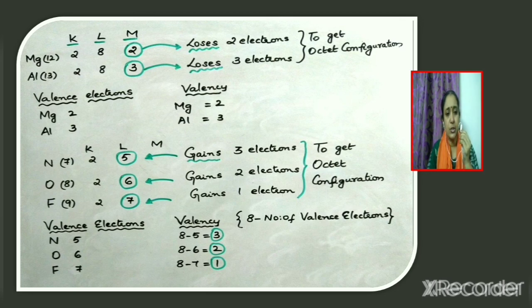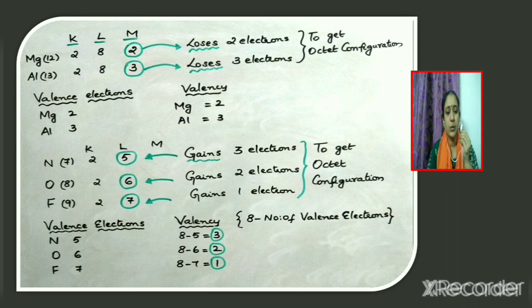What about oxygen? It should gain 2 electrons to get octet configuration. And fluorine has to gain 1 electron to get octet configuration. So the number of valence electrons in nitrogen, oxygen and fluorine is given as 5, 6 and 7 respectively.